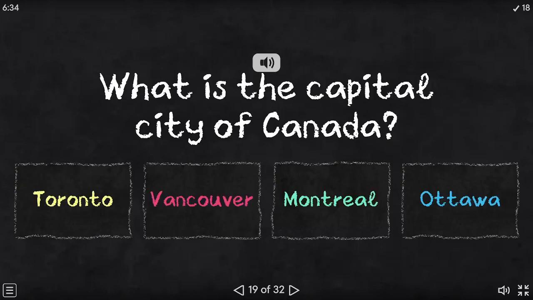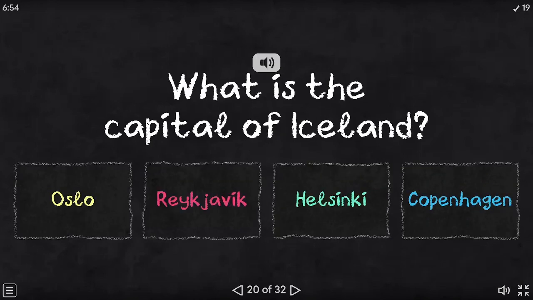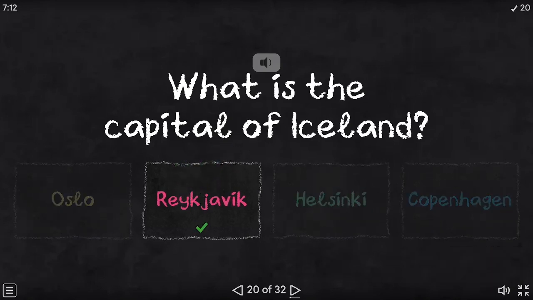What is the capital city of Canada? Toronto, Vancouver, Montreal, Ottawa. The correct answer is Ottawa. What is the capital of Iceland? Oslo, Reykjavik, Helsinki, Copenhagen. The correct answer is Reykjavik.